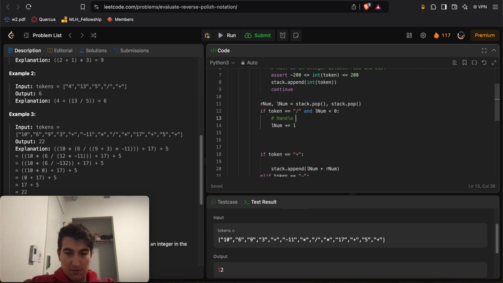Handle Python not rounding. Python rounds down instead of towards 0 with division.